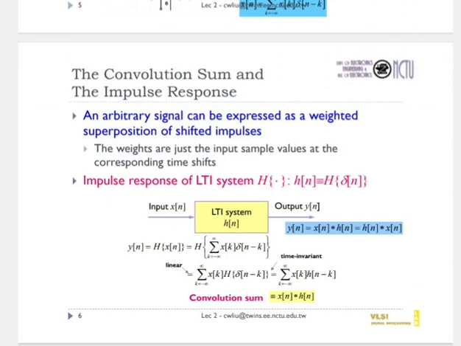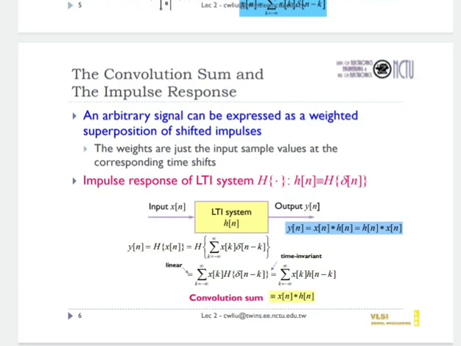So an arbitrary signal can be expressed as a weighted superposition of shifted impulses. The weights are just the input sample value at the corresponding time shift. An impulse response of LTI system is h of n equal to h of delta n. That is, if input x of n is given to the LTI system h of n, then output is y of n.